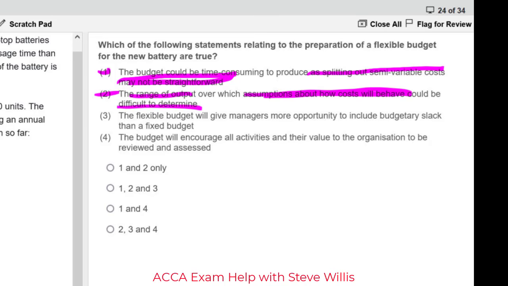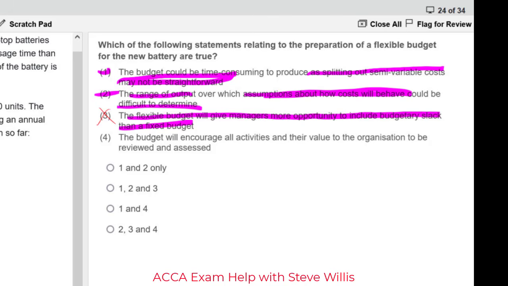3, the flexible budget will give managers more opportunity to include budgetary slack. Remember, that's managers putting in a little bit of buffer, and that is false. That one goes with annual incremental budgeting. If a manager thinks that the IT costs will be $200,000, maybe they put in a little bit of extra just to give them a little buffer. Guys, that's not a problem of flexible budgeting.